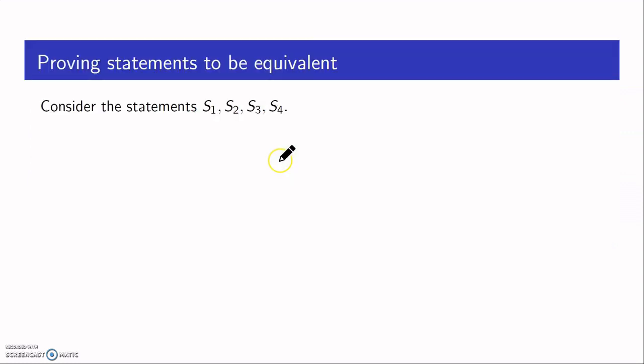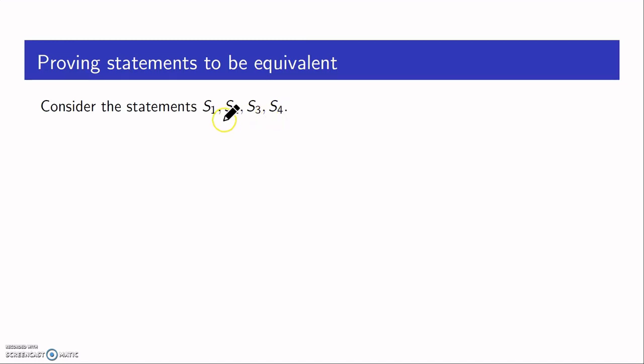the second one. Okay, now sometimes we need to prove that a few statements are equivalent. Supposing I have 4 statements with me, S1, S2, S3 and S4, and I want to prove that all these 4 are equivalent. So first thing you do is you arrange them in a suitable order.